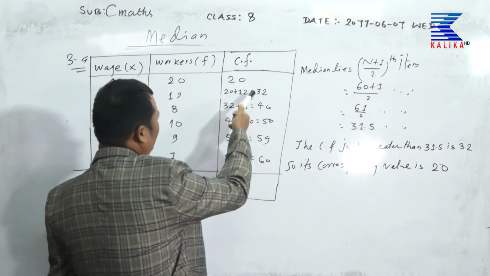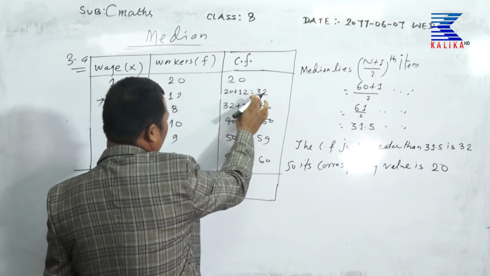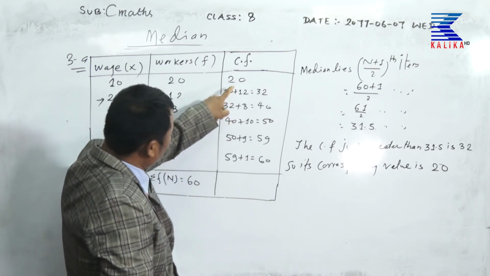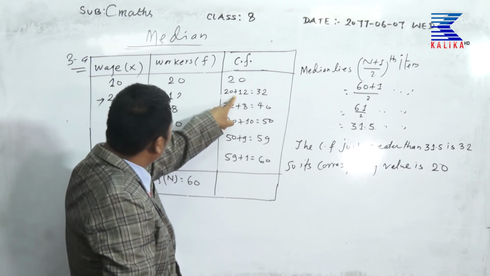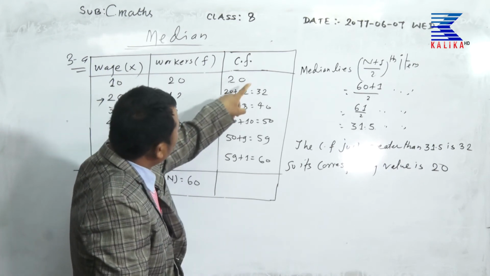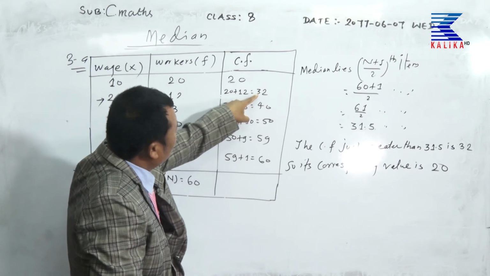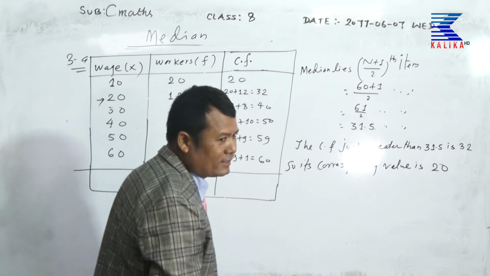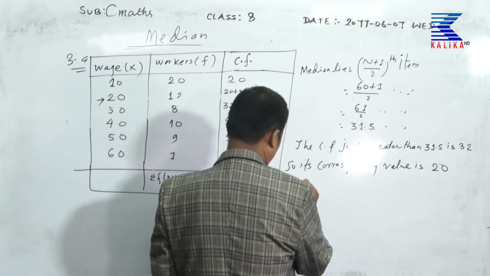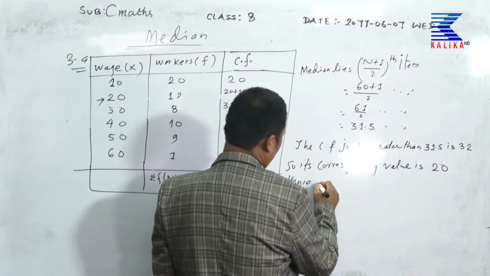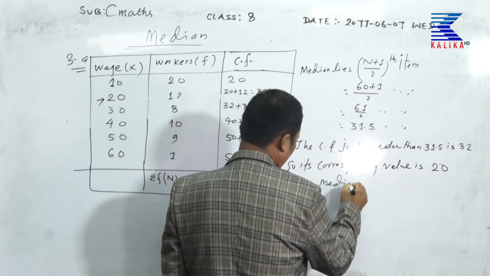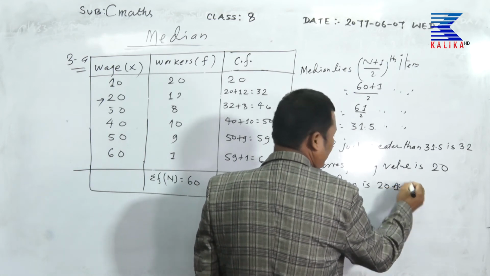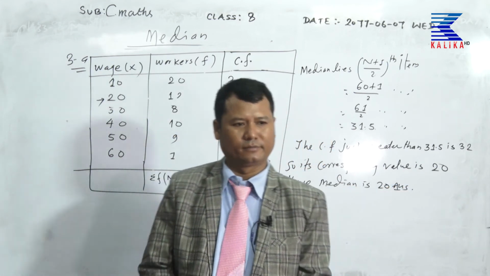Now here 21 also lies here, 22 also here, 23 also here, 24, 25, 26, 31.5 also here and 32 also here. So its corresponding value is 20, hence the median is 20. It is the required answer.